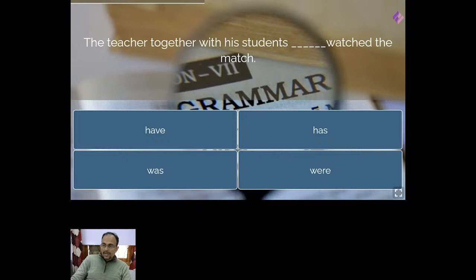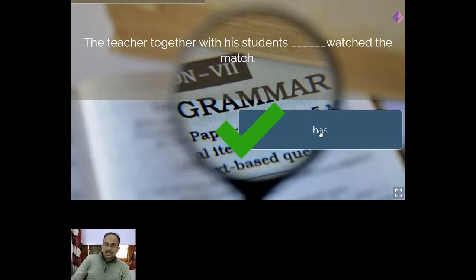So anybody will write have here, but it should not be have. Why? Because the verb will agree with the teacher here, which is singular, not with the students. So teacher being singular, it should be has. The teacher has watched the match.